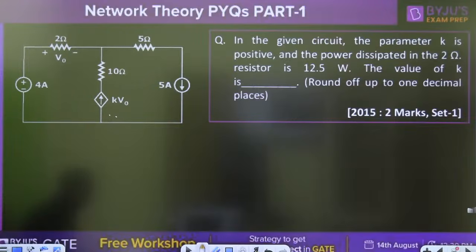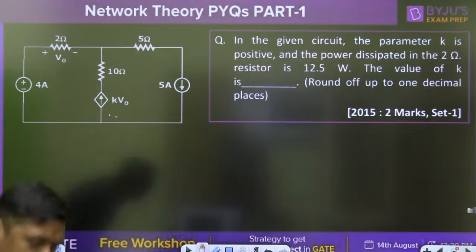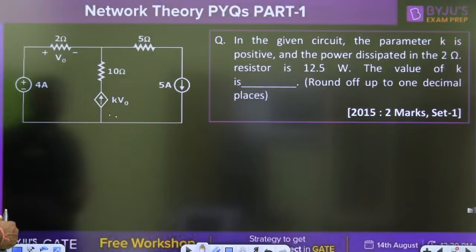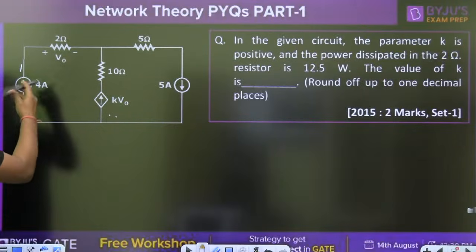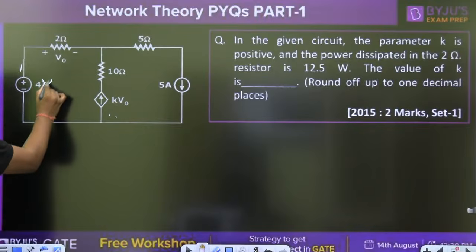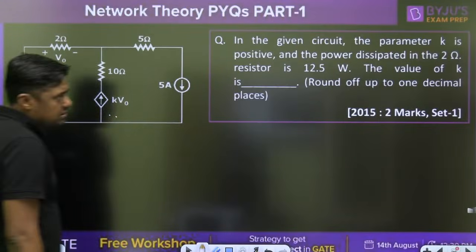2 ohm, 5 ohm, 4 ampere. One minute, I have to check this. Yes, this is a 4 volt source. Now please try to solve this.